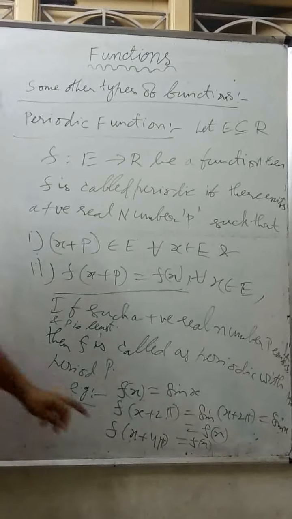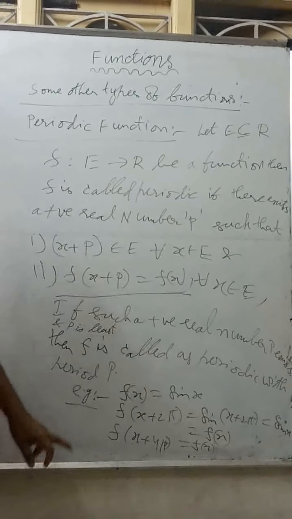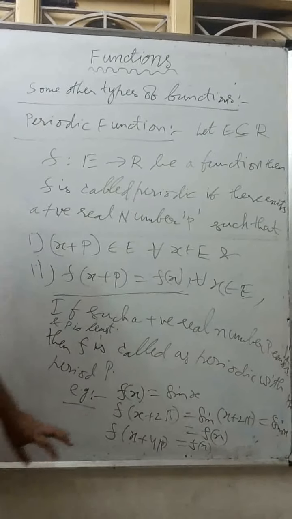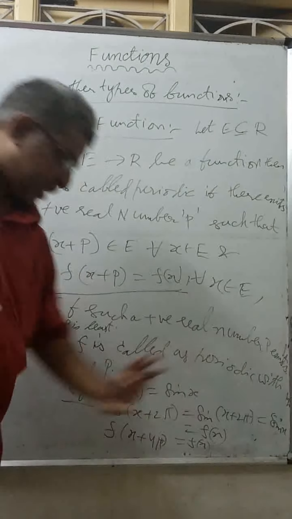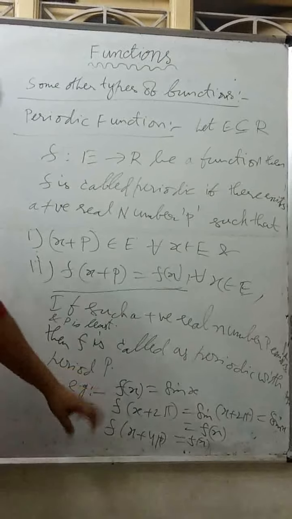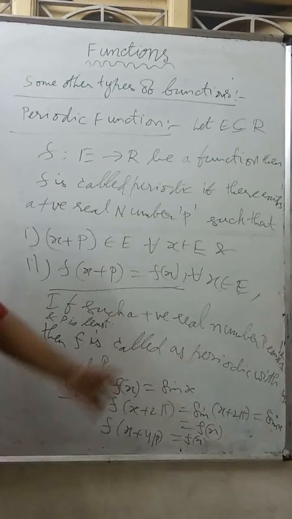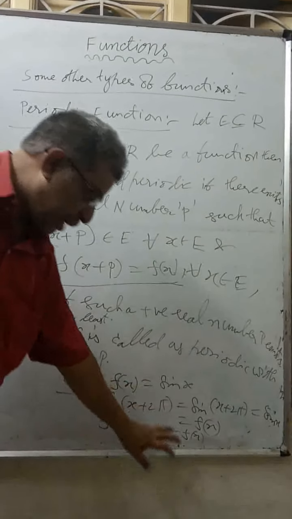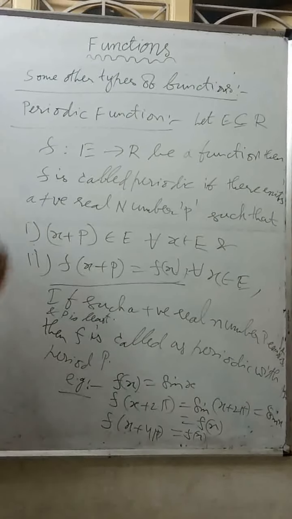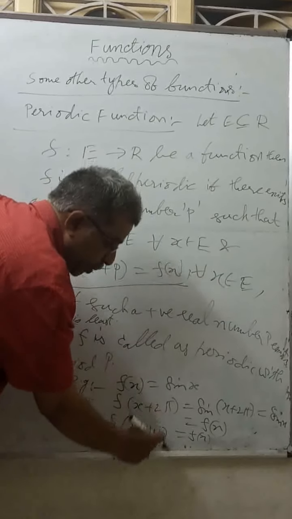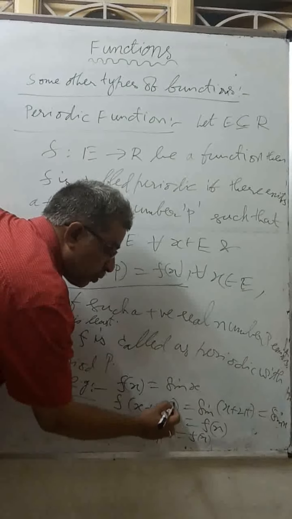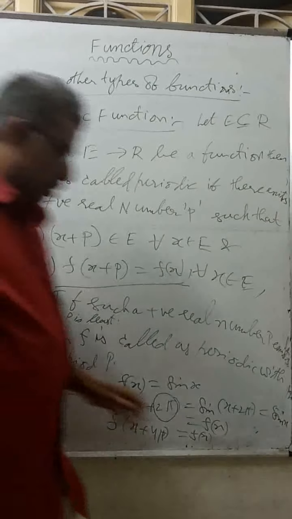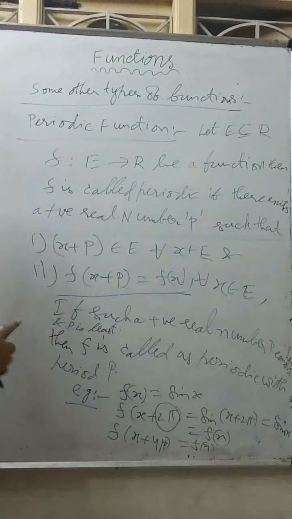then such least number is called the period of the function. Here f of x plus 2 pi is sin x only. F of x plus 4 pi also is sin x only, meaning f of x only. If I take f of x plus 6 pi, that is also sin x only. All these are periods of the function, but the period p is the least value out of all: 2 pi, 4 pi, 6 pi. So what is the least value? 2 pi. So the period of sin x is 2 pi.